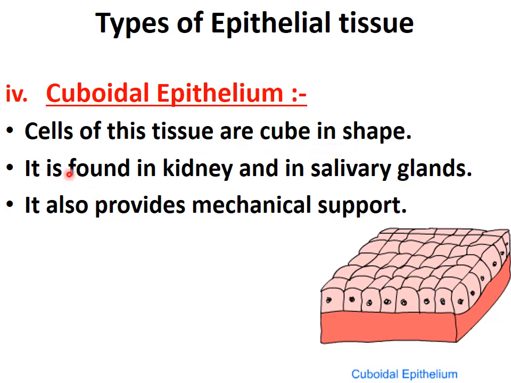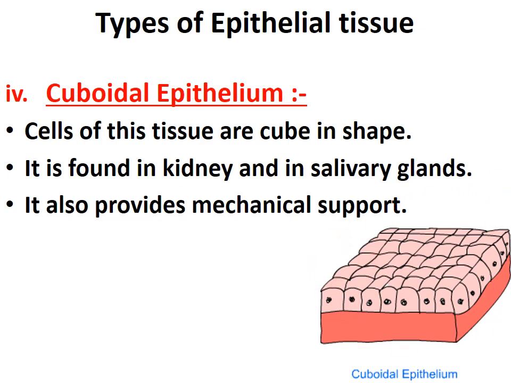Where is it found? It is found in the kidney and in salivary glands. And what is the function? It helps in providing mechanical support. They are involved in providing mechanical support to the body. You can see from the diagram, a diagram has been shown. This is of cuboidal epithelial tissue, where the cells of the tissue are cube in shape. The cells are cube-like structures. So this is cuboidal epithelial tissue.